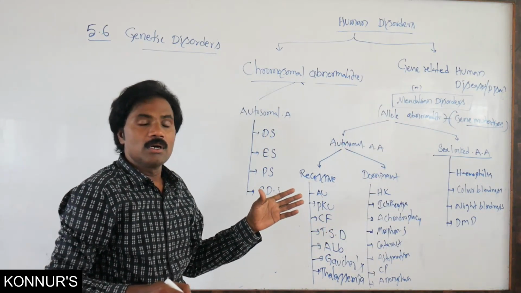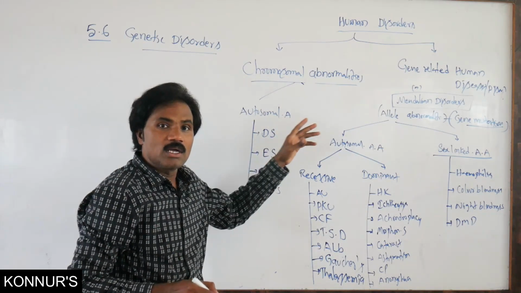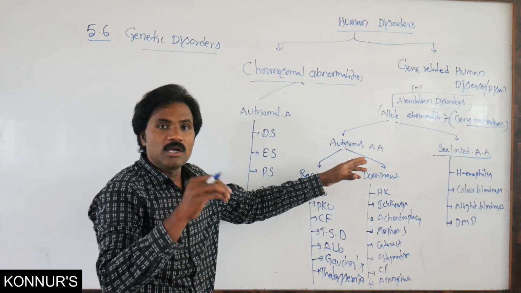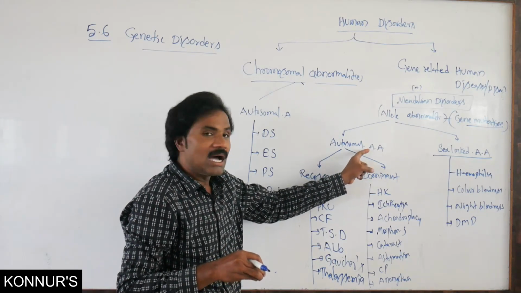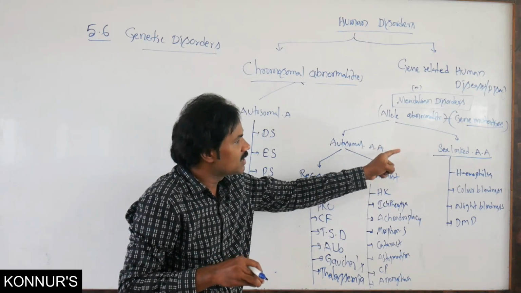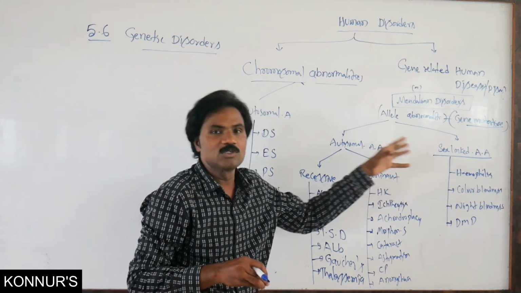So remember pedigree analysis, what type of disease it must recognize. There is autosomal allelic abnormality as well as sex-linked allelic abnormalities only.